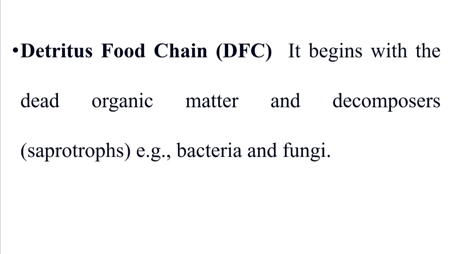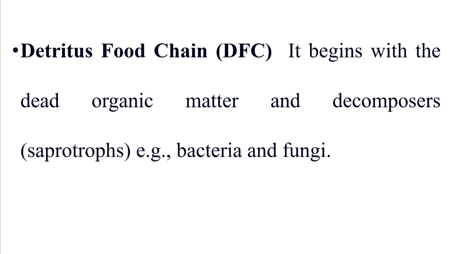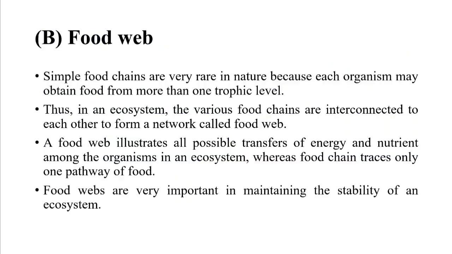Then another one is the detritus food chain. It begins with dead organic matter and decomposers, for example bacteria and fungi. After the death of animals or any parts of the plant, these decomposers degrade those materials. They are known as the decomposers of the environment or saprotrophs, and generally they are bacteria and fungi, and they are part of the detritus food chain.